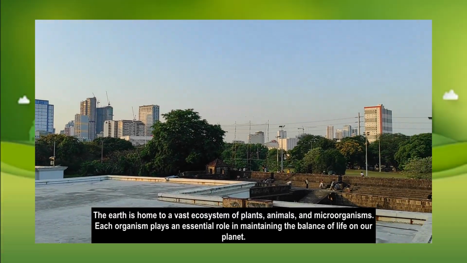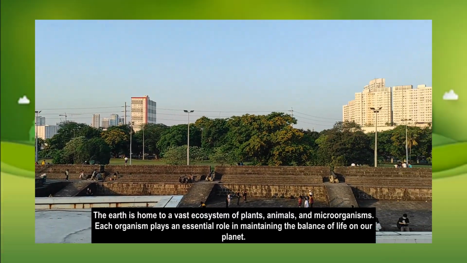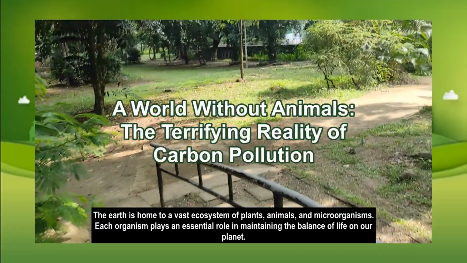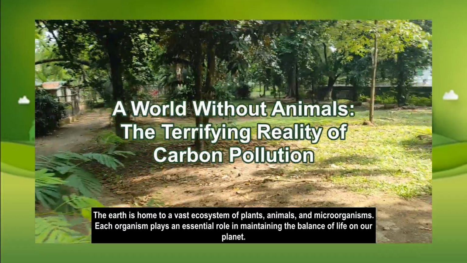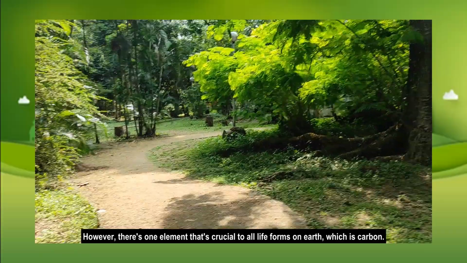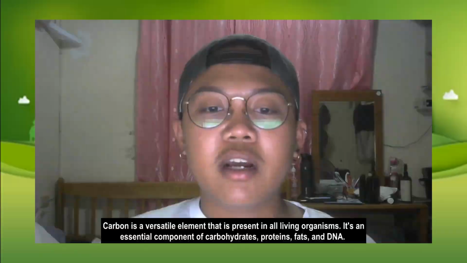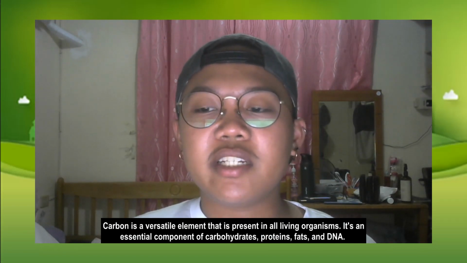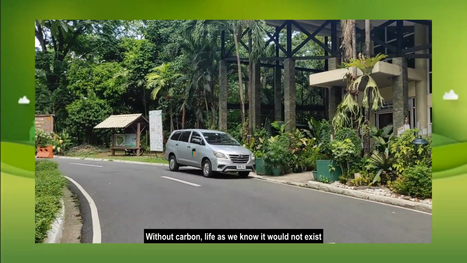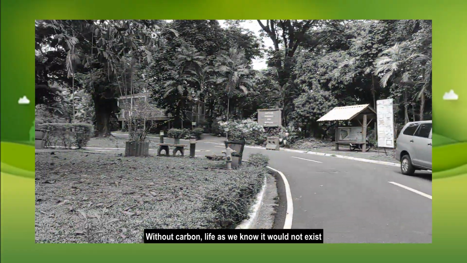The Earth is home to a vast ecosystem of plants, animals, and microorganisms. Each organism plays an essential role in maintaining the balance of life on our planet. However, there is one element that's crucial to all life forms on Earth: carbon. Carbon is a versatile element that is present in all living organisms. It's an essential component of carbohydrates, proteins, fats, and DNA. Without carbon, life as we know it would not exist.